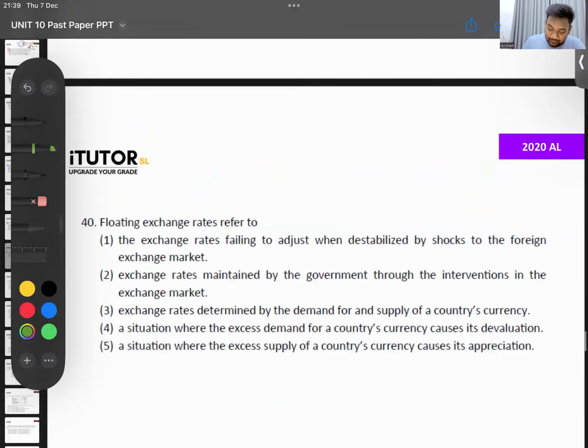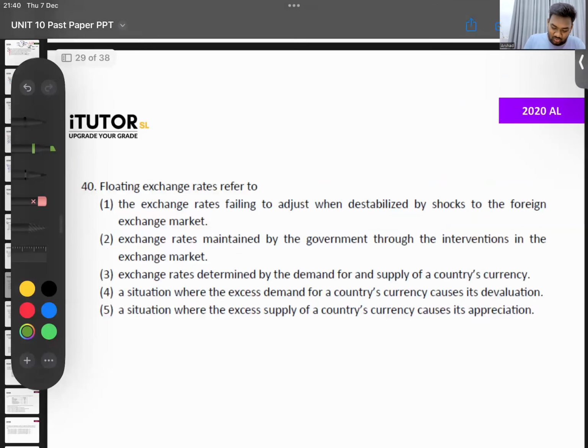Then going to 40. Floating exchange rates refer to. Don't know who made the paper, in 2020. Exchange rates failing to adjust when destabilized by shocks to the foreign exchange market. Exchange rates maintained by the government through interventions in the exchange market. Exchange rates determined by the demand and supply. Situation where excess demand, excess supply, nonsense.